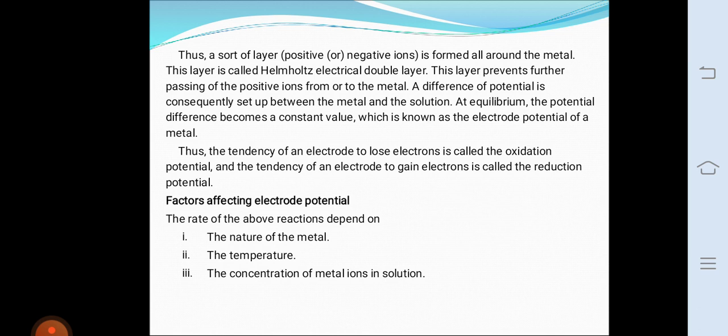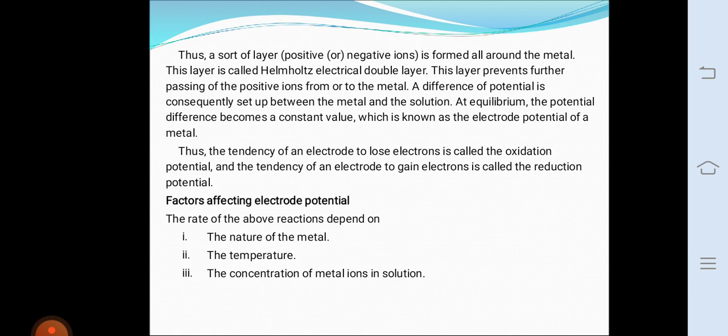In the second example, a copper electrode is placed in copper sulfate solution. When the copper electrode is placed in copper sulfate solution, Cu2+ ions from solution deposit over the metal. Now, the copper electrode attains a positive charge due to the accumulation of Cu2+ ions on the metal.